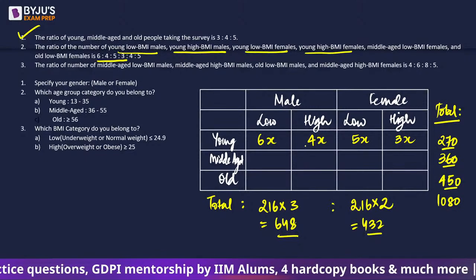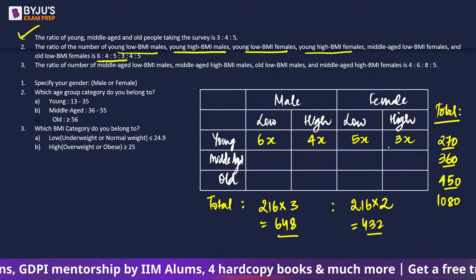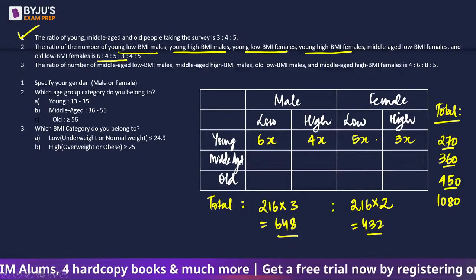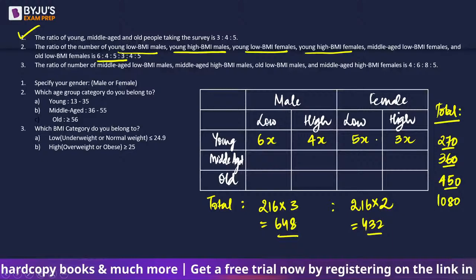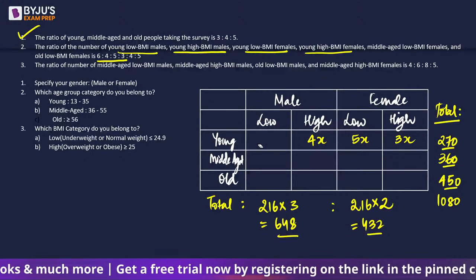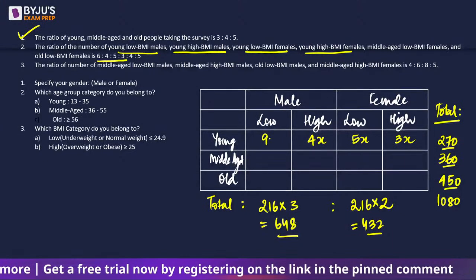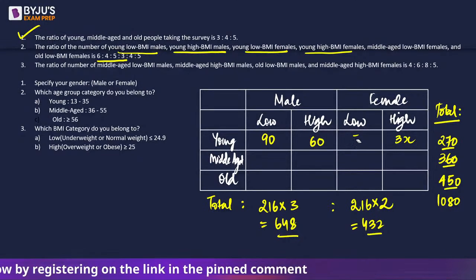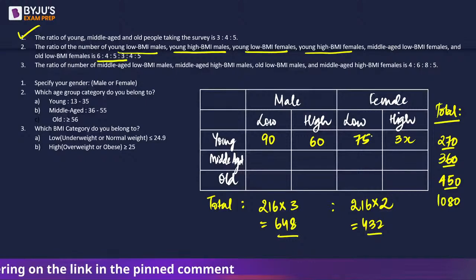So can we say this is going to be a total of 18x, and 18x is 270, so x is going to be 15. So 15 into 6 is 90, 15 into 4 is 60, 15 into 5 is 75, and 15 into 3 is 45.